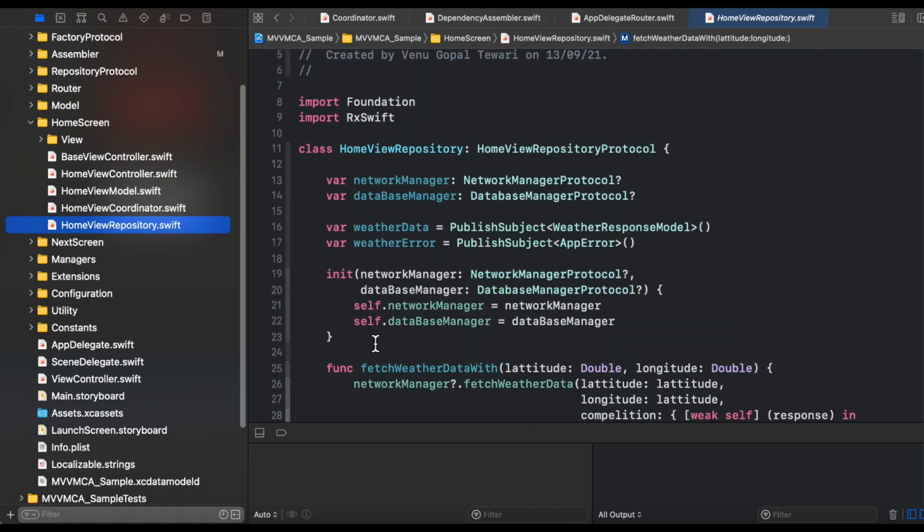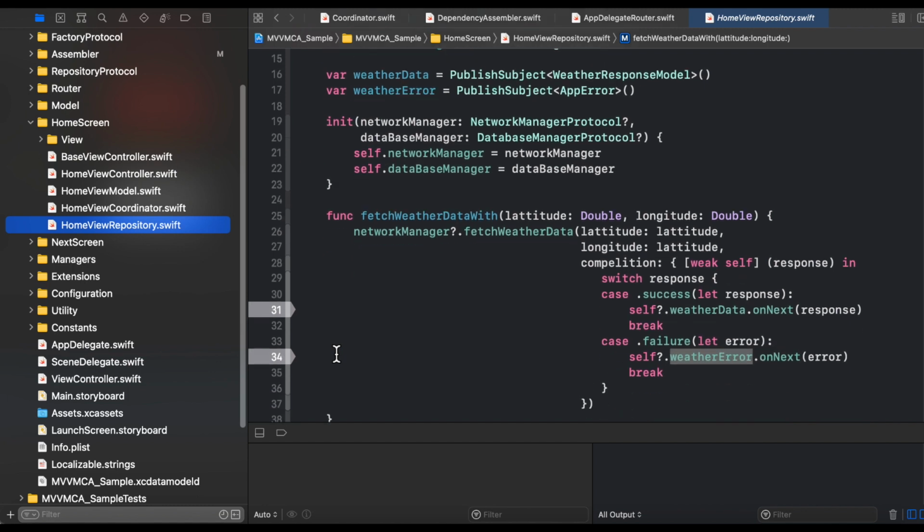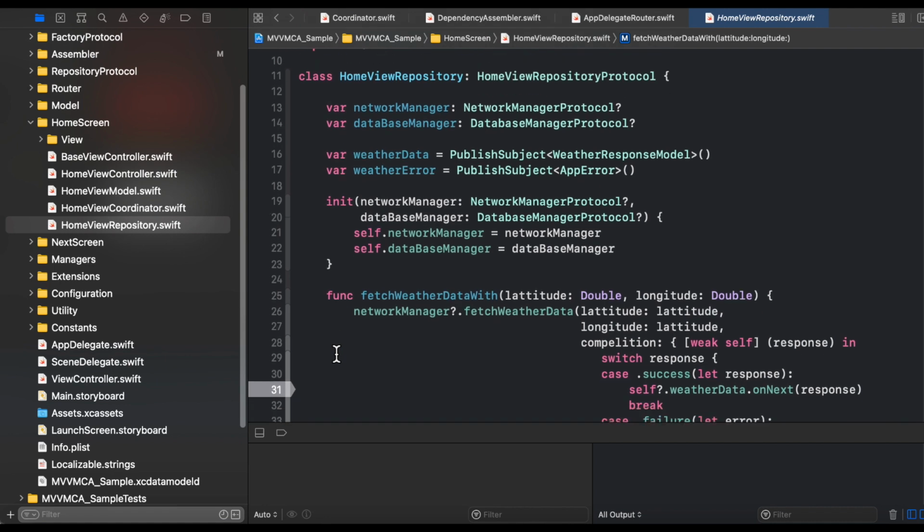Now take a look at the home view repository. The major responsibility of the home view repository is to make the network calls, to receive the data, and to notify the view model. And there are two states of this particular data. One is success and one is failure. For both of these states, we have subscribed in the view model. So this is the implementation of the home view repository.